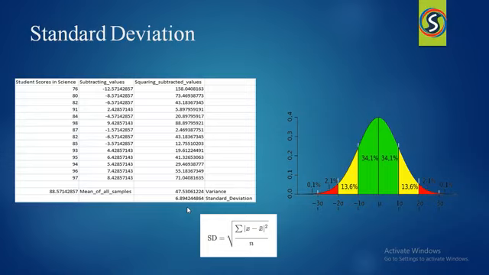Now, to understand the standard deviation, let me tell you one example. By using the variance, we will get higher values. With those higher values, it is a bit difficult to understand how the model is performed. So that is the reason standard deviation came into the picture. Now here, let me tell you one example.